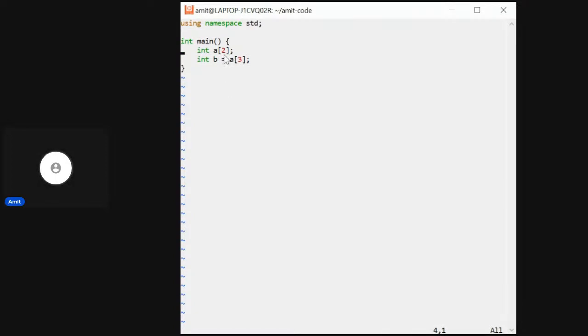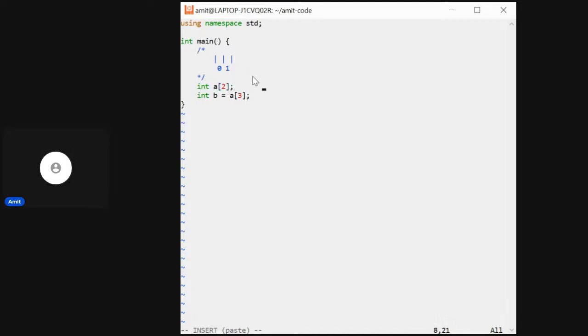So I'm in the main. I have taken an array of size 2, so it will be something like this. This will be the 0 memory location, this will be the first memory location, and there is no third memory location. That is, only two elements can be stored.